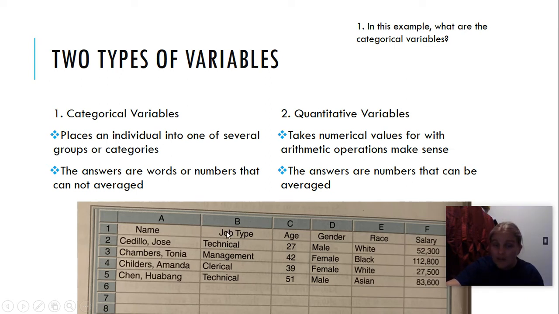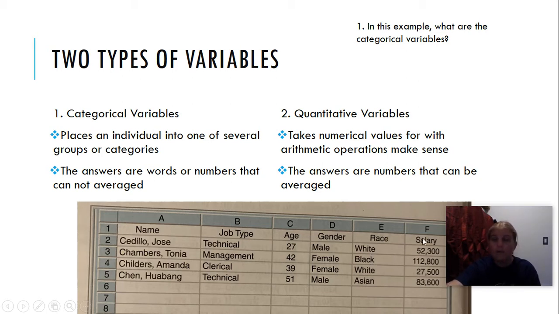So job type was my variable. Do I answer the job type with words? Yes, so that's categorical. The age is numbers. Those can be averaged, not a categorical variable. Gender, male, female, those are words. That's categorical. Race, white, black, those are words.